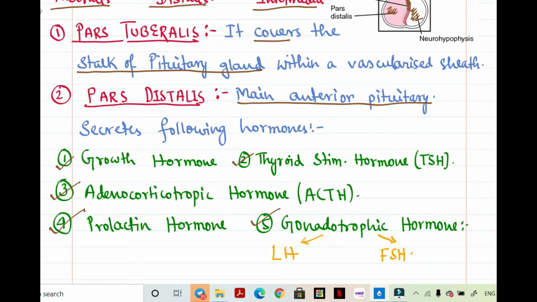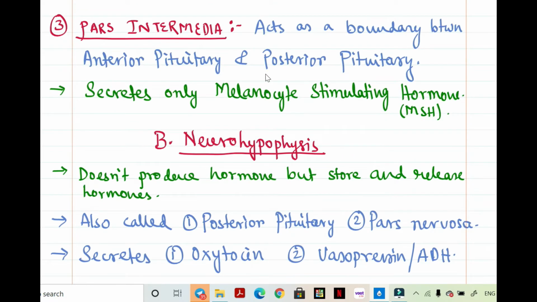Gonadotropic hormone consists of two hormones, that is LH, luteinizing hormone, and FSH, follicle stimulating hormone. So in total, we can say that pars distalis, a part of adenohypophysis, secretes a total of 6 hormones, as gonadotropic consists of two hormones. Now coming to the next page, pars intermedia.